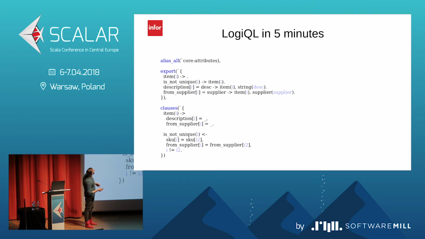We have the keyword alias all, which is like import in Scala, so we can put here different predicates from different parts of the code. And we have the block keyword, because we group all of our predicates into blocks. At runtime, we can turn some blocks on or off.